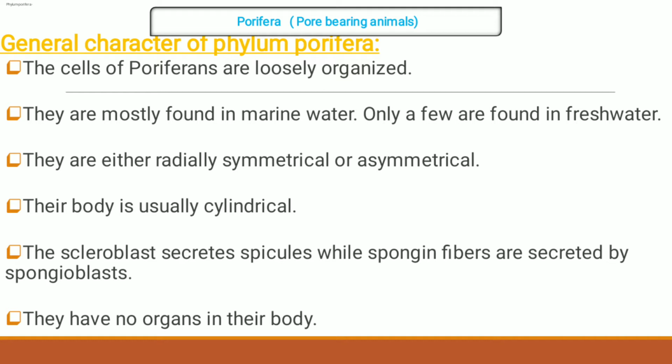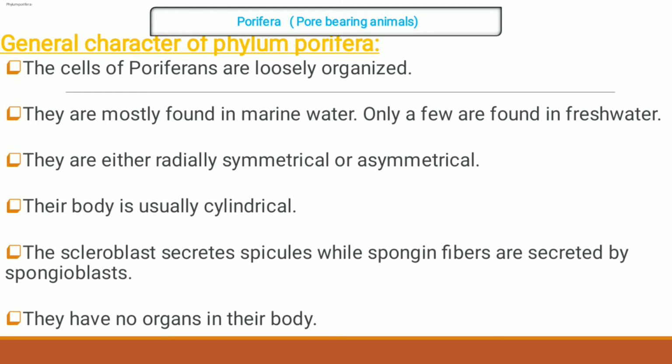Let's see the general characters of phylum Porifera. The cells of poriferans are loosely organized, that is, they have a loose grade of organization of the body.